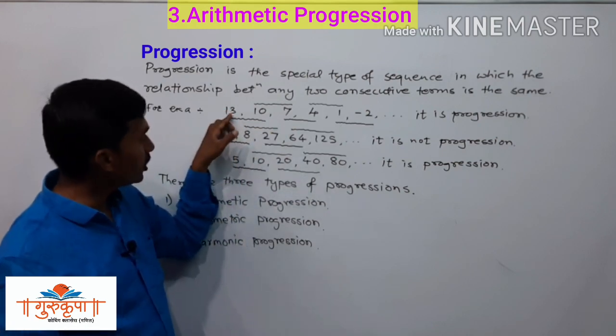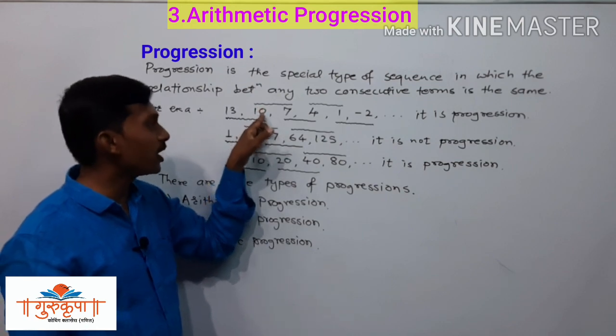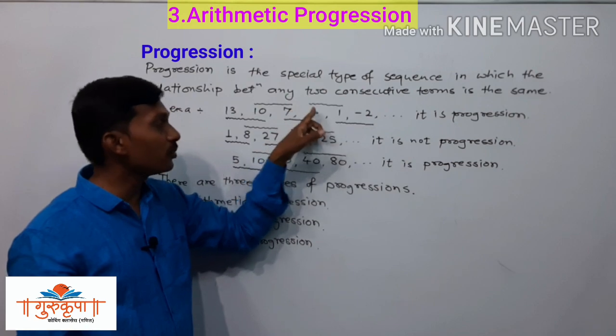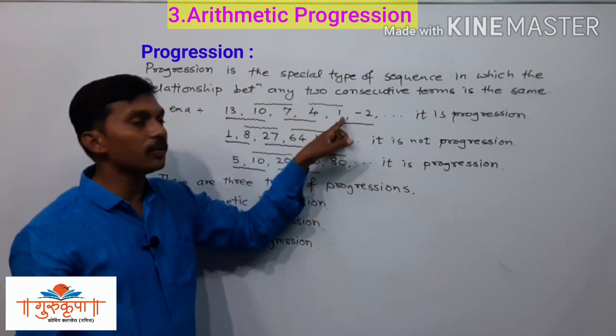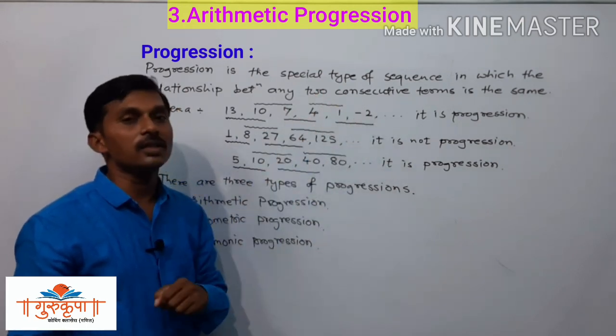if we add minus 3 to the first term, we will get the second term. If we add minus 3 to the second term, we will get the third term. If we add minus 3 to the third term, we will get the fourth term. If we add minus 3 to the fourth term, we will get the fifth term. And if we add minus 3 to the fifth term, we will get the sixth term.